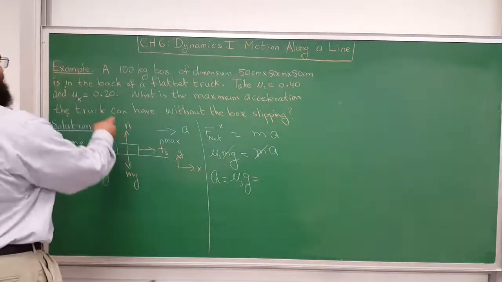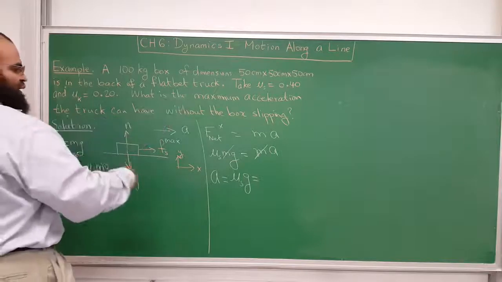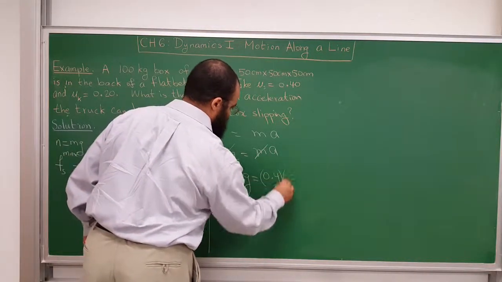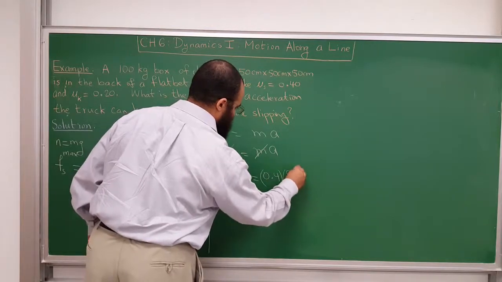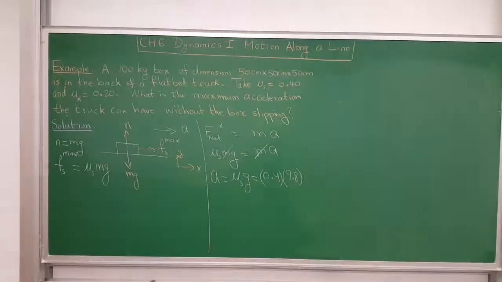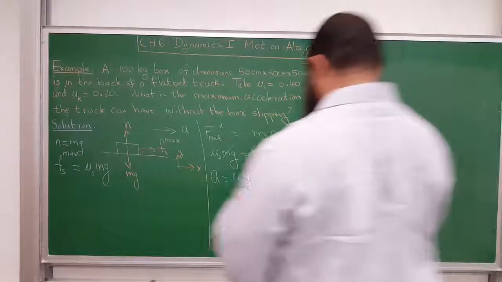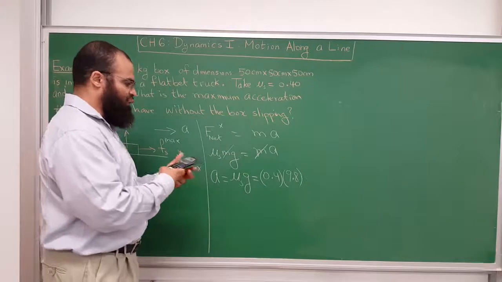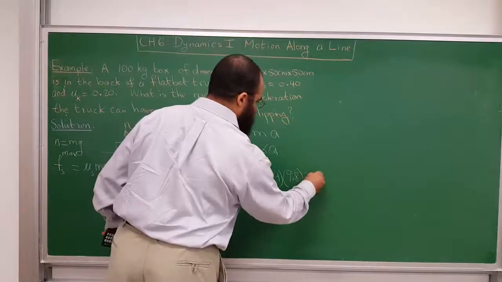And mu s is 0.4, times 9.8. Let me get my calculator here. 0.4 times 9.8 is 3.92 approximately. About 3.9.